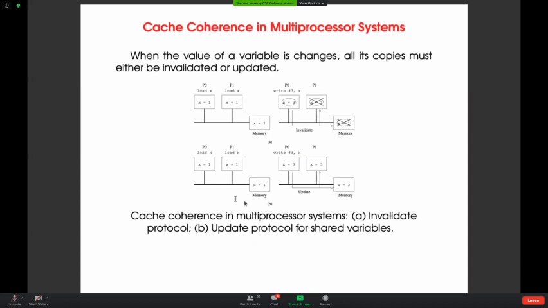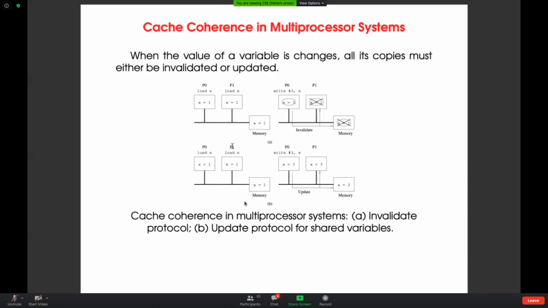The second one is the update protocol. The moment the processor P0 updates its x value, it will send an update message to P1 and memory. It will send the updated value, x equal to 3, to all other stakeholders in the network, that is, the processors and memory. So now we can see that x equal to 3 here and x equal to 3 there, in memory and P1 respectively. So what is the difference here?